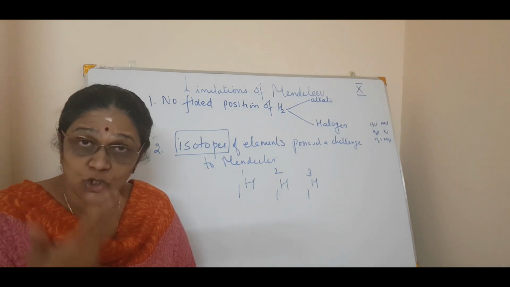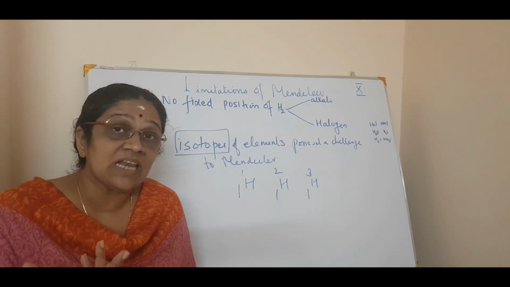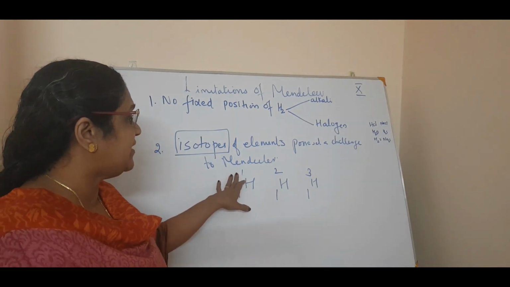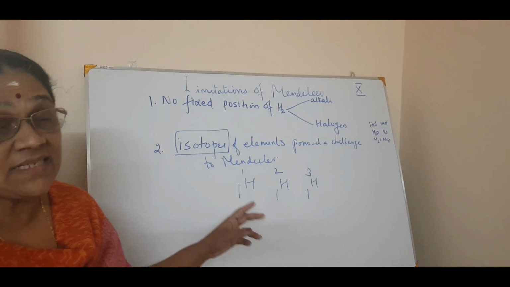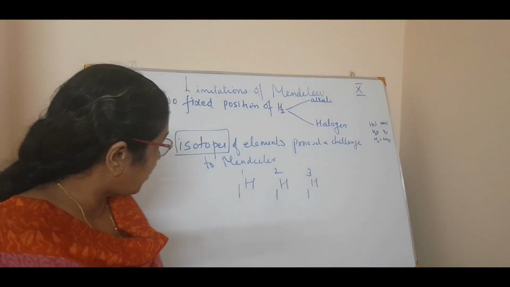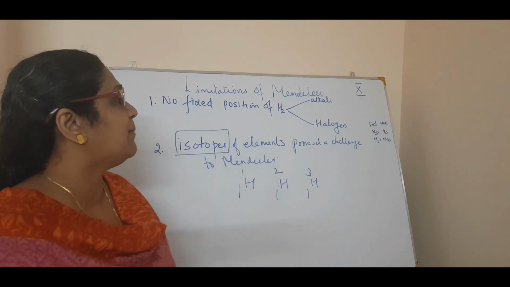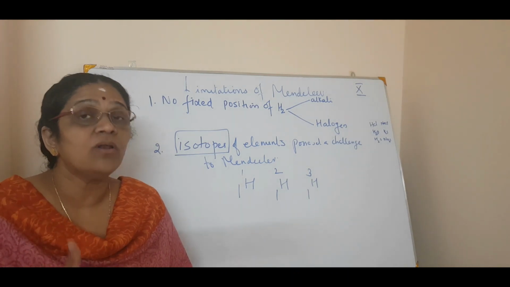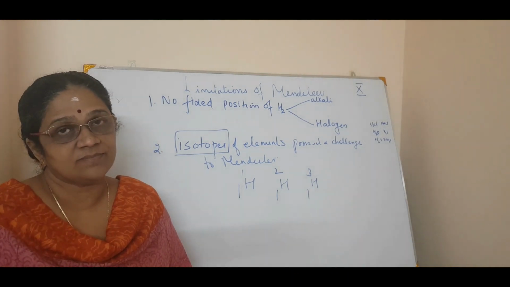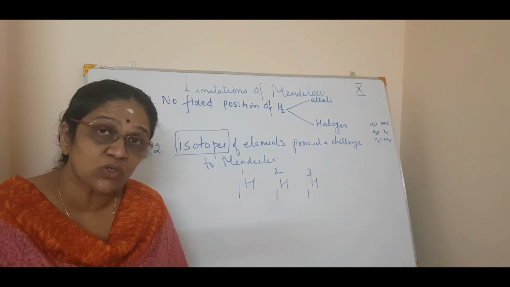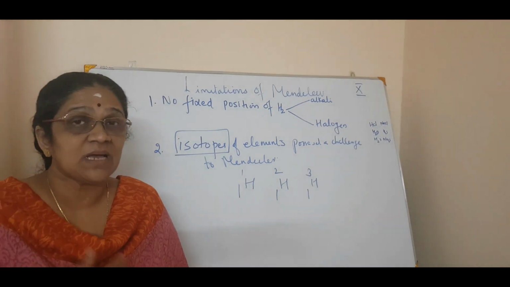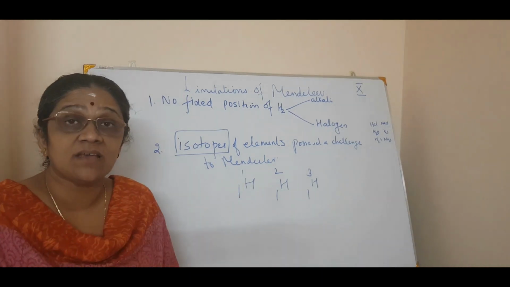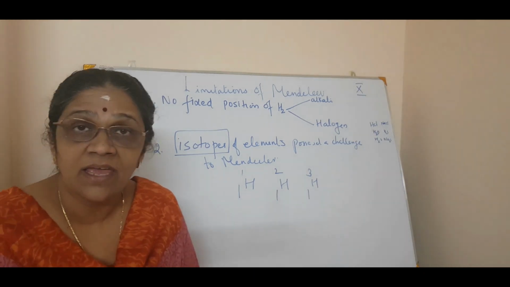That is, when isotopes came, it posed a challenge to Mendeleev. So isotope means same atomic number but different mass number. So what was his second limitation? Isotopes of the elements posed a challenge to Mendeleev. So he could not give space for different isotopes. Some elements have 2 isotopes, some have 3 isotopes, some have 4 isotopes. So where will he give the slots for all these isotopes? That couldn't be explained by Mendeleev.